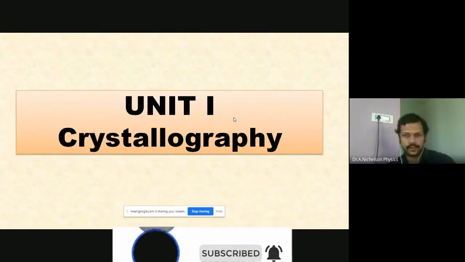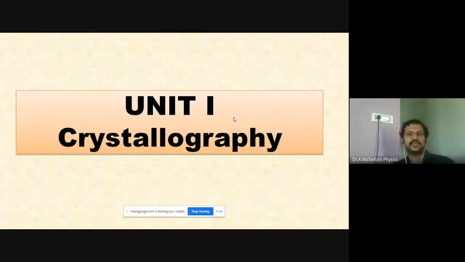So our subject name is engineering physics. The first unit is meant for crystallography. We are going to study about the crystals. In the bridge course itself, we have studied what is meant by a crystal. All of you know what is meant by crystallography. It is the study of the properties and the structure of crystals. That is called crystallography.